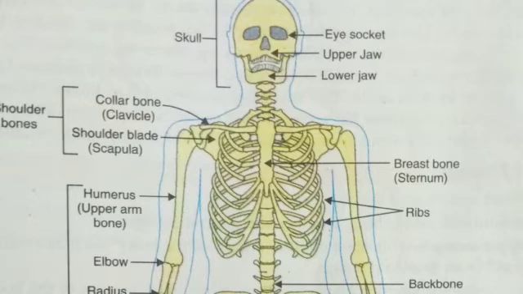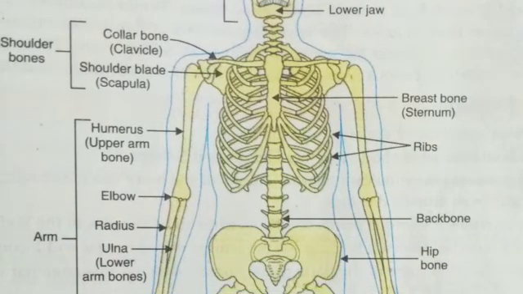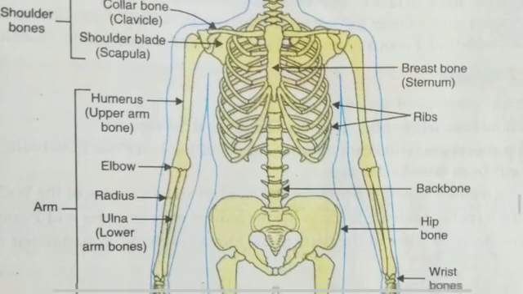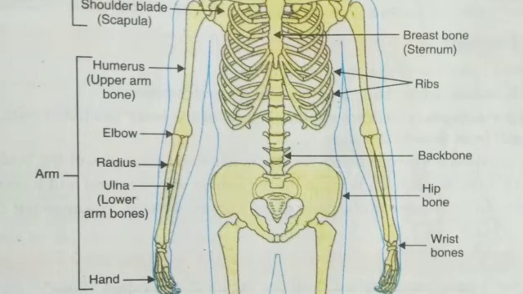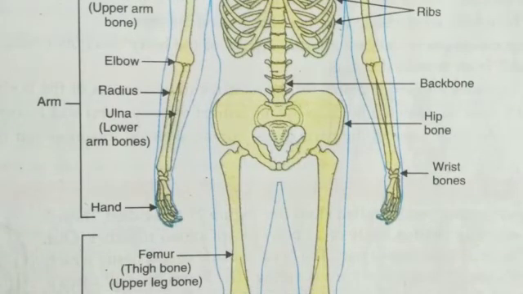Shoulder blade, scapula. Breastbone, sternum. In your book it is written as sternum. Breastbone. Humerus, the upper arm bone, elbow, radius, ulna. Radio-ulna is the lower arm bone. Then the hand: carpals, metacarpals and phalangeals.